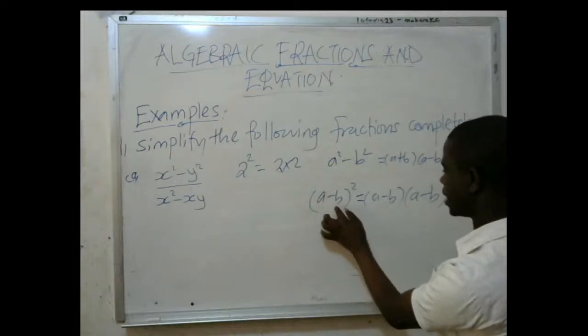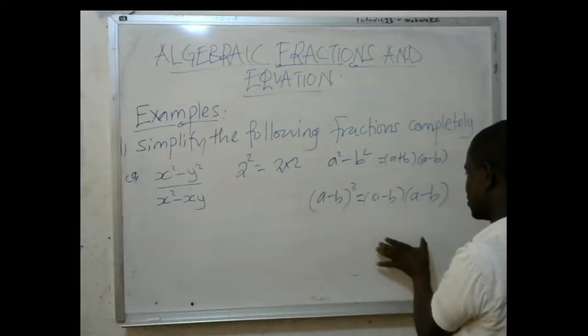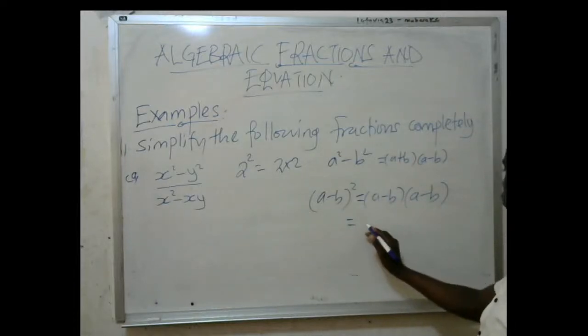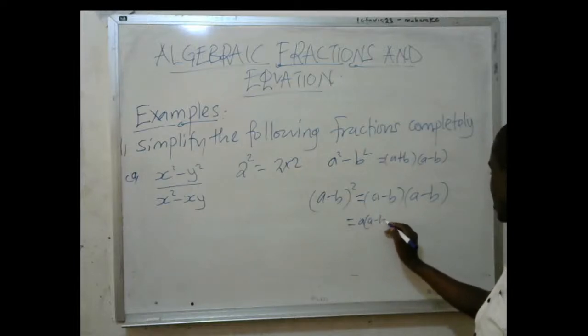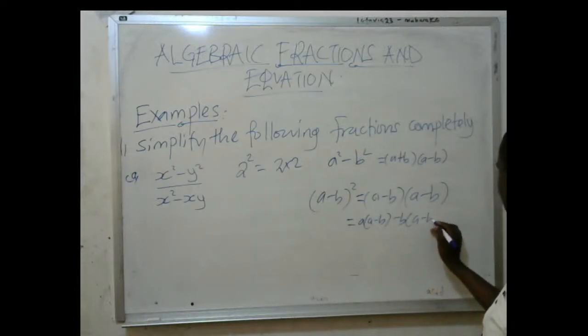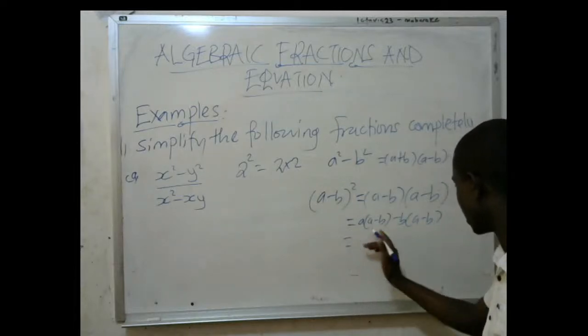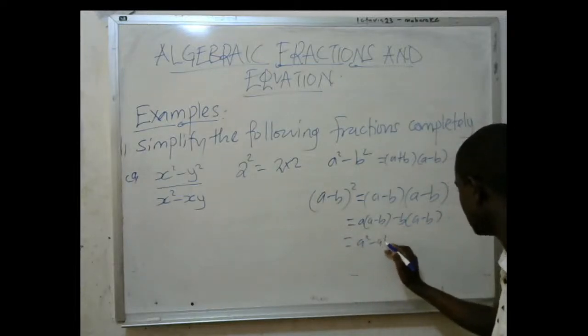So if I have a minus b squared, it is the same as a minus b, a minus b. I multiply this one with the whole of this, a minus b into a minus b. Then when I open the brackets, this will be a squared minus ab.